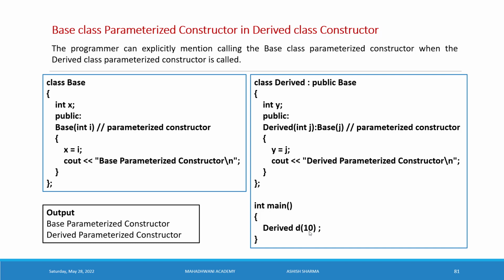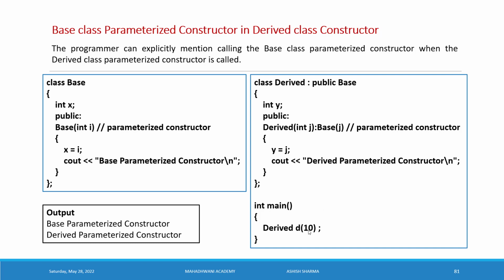So whenever you call the derived class constructor, first your control will pass to the base class constructor. But if you are not writing this, it will call the default constructor of the base class, not the parameterized one. If you want to call the parameterized one, you should write the source code manually inside the derived class for the parameterized constructor.